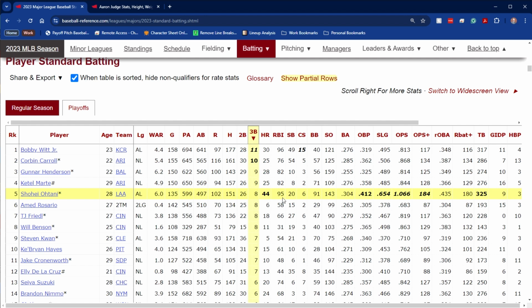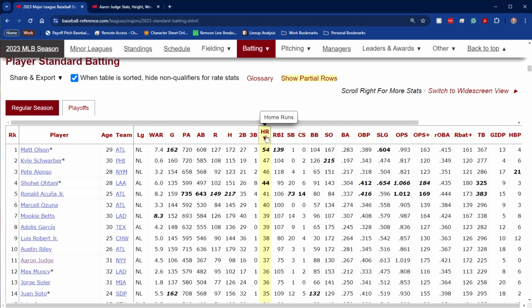Now, another type of home run is a grand slam, and that occurs when the bases are loaded and a home run is hit, and it scores all base runners, including the hitter. So the batter gets a run scored on a home run because he's scoring himself, and he's scoring everybody in front of him too, and we'll get to that next. But on average, the average player in 2023 only had 16 home runs. I should say this is the average qualifier. The average qualifier had 16 home runs.